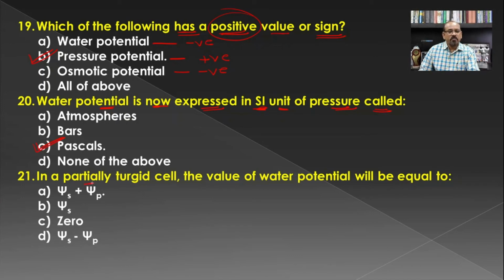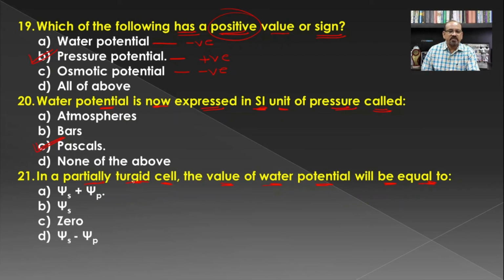In a partially turgid cell, the value of water potential will be equal to, earlier we have seen the water potential values with respect to the fully turgid cell, partially turgid cell, and fully plasmolyzed cell.